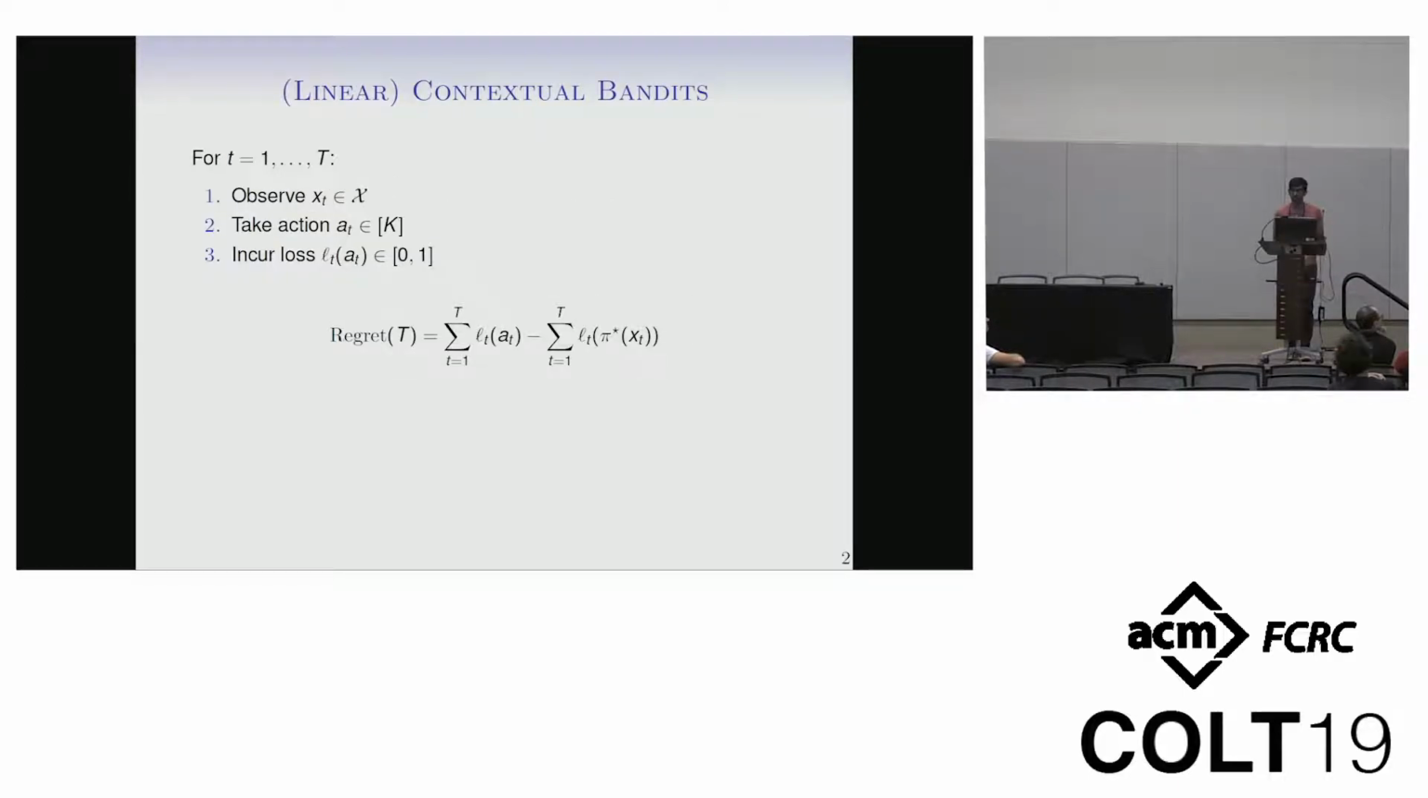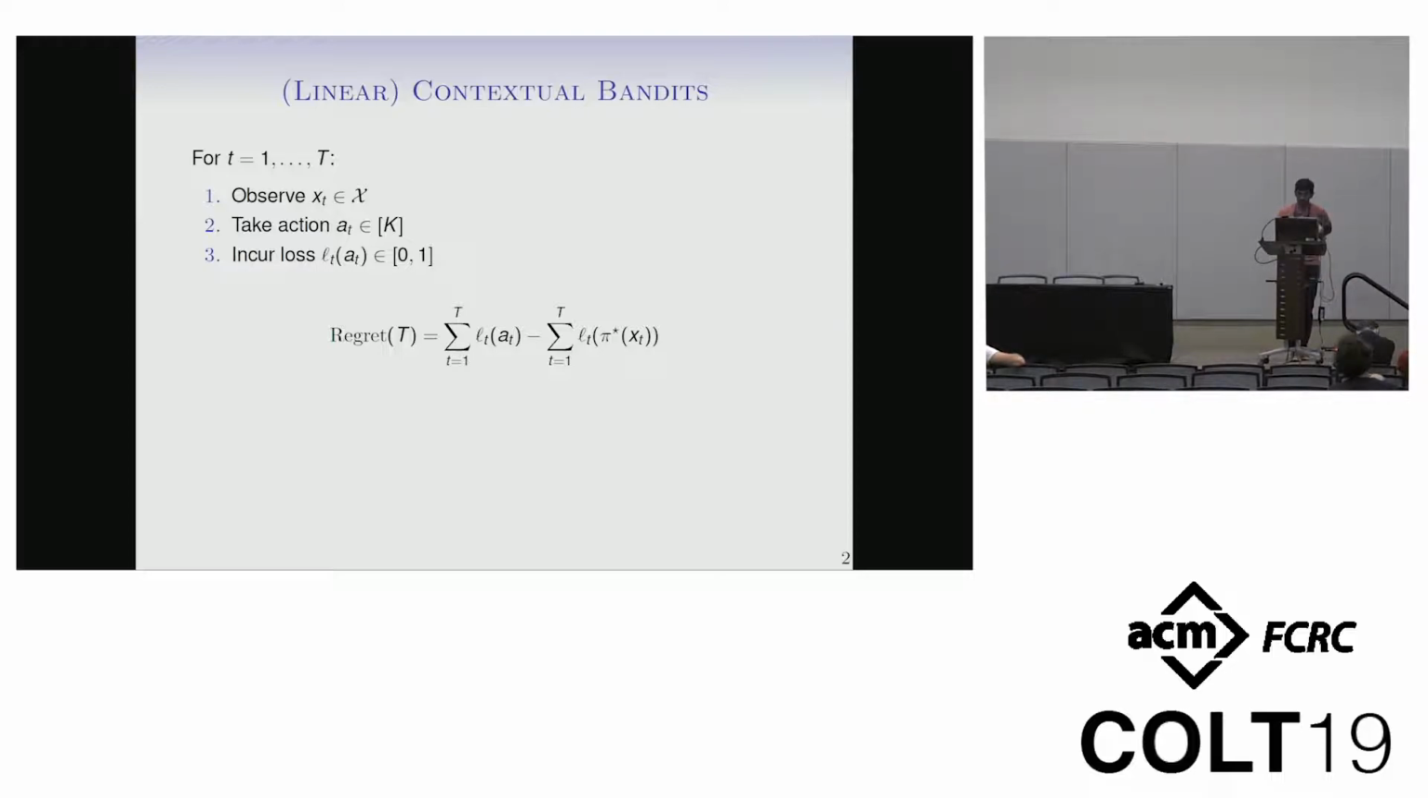Okay, so to set the stage, we'll make things a little concrete by assuming linearity. So I'm going to consider linear contextual bandits. So the game proceeds for t rounds. In each round, you observe a context xt, you take an action at, and you incur some loss for your action. And the loss for this action is the only thing you observe. The regret is measured as the sum of your losses minus the sum of the losses of this policy pi star, which I will define very shortly.